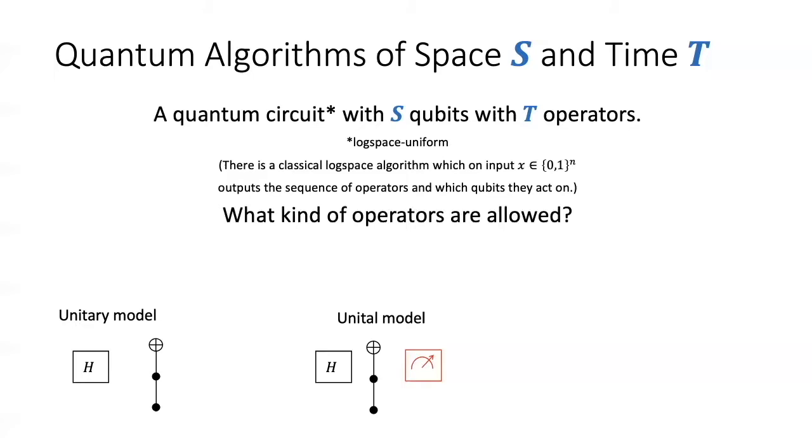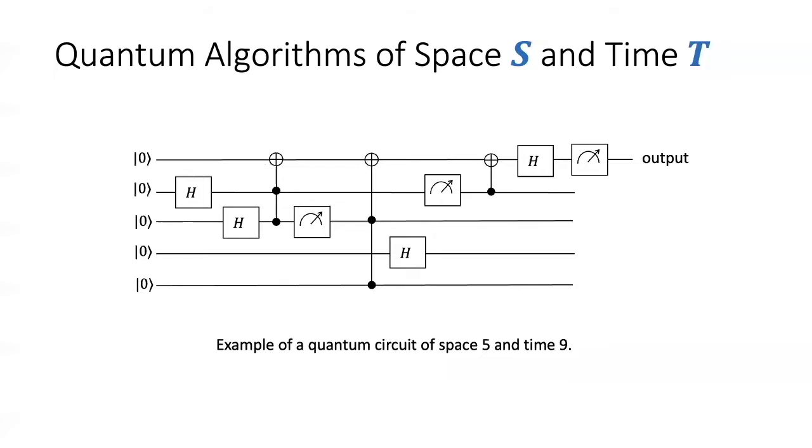For the rest of this talk, we can ignore this issue of inputs and outputs and simply work with quantum circuits with S qubits and T operators. Here is an example of a quantum circuit of space 5 and time 9. I'm now ready to state our main problem of interest.